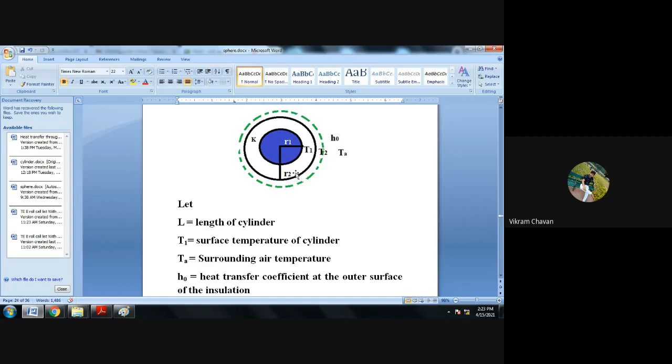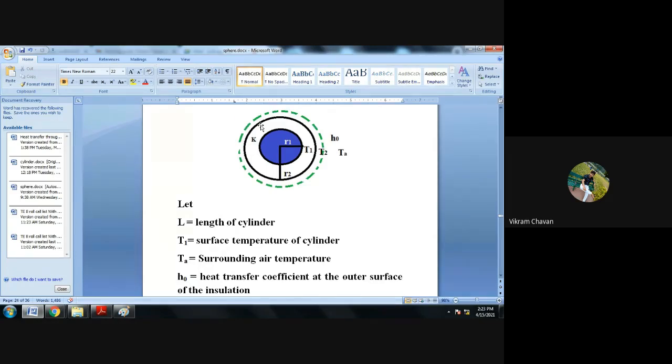But in this particular cylinder case, what is happening? If you increase the thickness of this insulating material, the surface area available for the heat transfer from the insulating material to the external environment also goes on increasing.